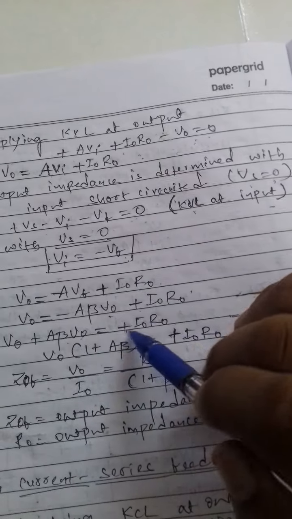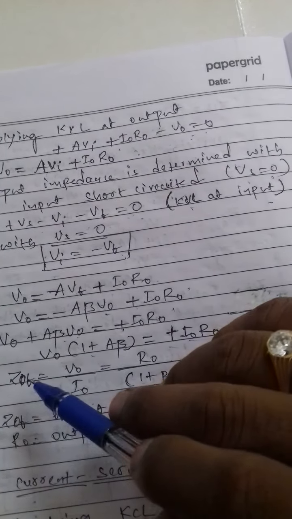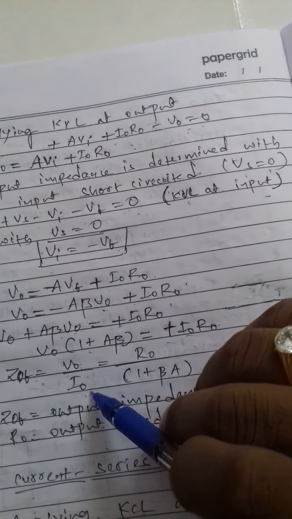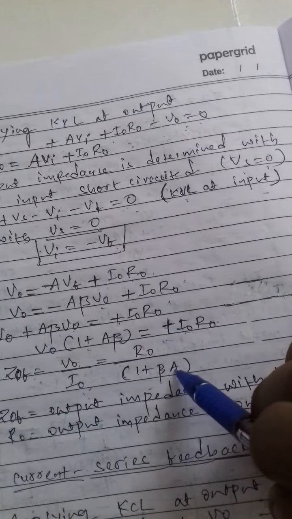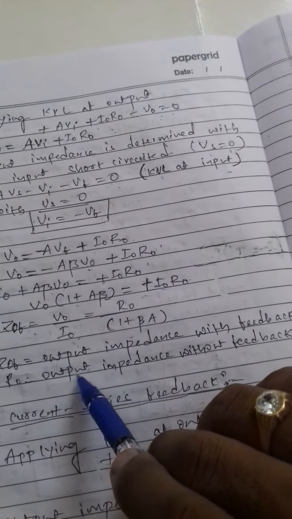Vo plus A beta Vo, that is Vo into bracket of 1 plus A beta, is equal to Io Ro, so that the output impedance with feedback is Vo, output voltage, by the output current, is equal to Ro upon 1 plus beta A. So that the output impedance with feedback, and here Ro is the output impedance without feedback.